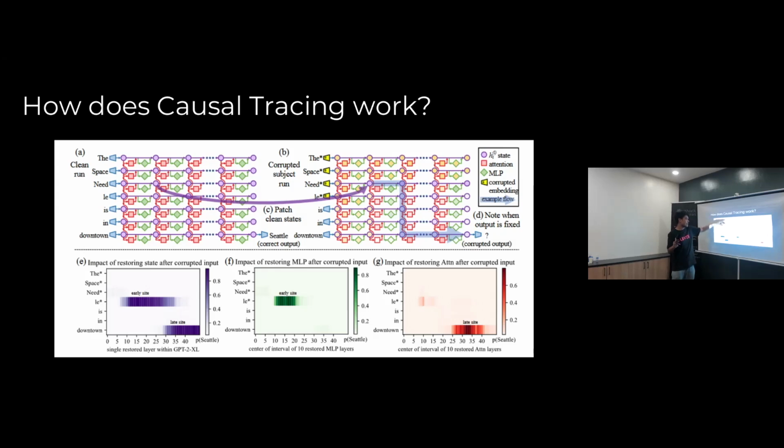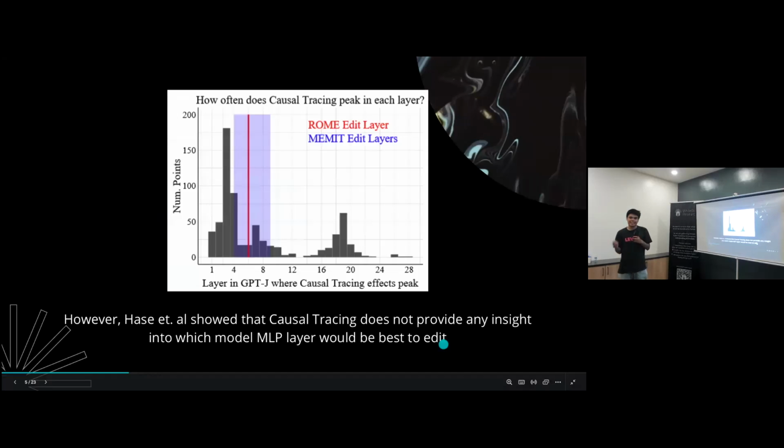But then you slowly add the states, so the attention, the MLP, and the residual layer, back into this corrupted model right over here, and see if it correctly outputs Seattle. The state that transforms the output from gibberish into Seattle corresponds to that fact, right? So I thought about this a long time, and I think it's pretty solid, right? The reasoning behind causal tracing. But what Peter Hase's paper showed, it doesn't match.